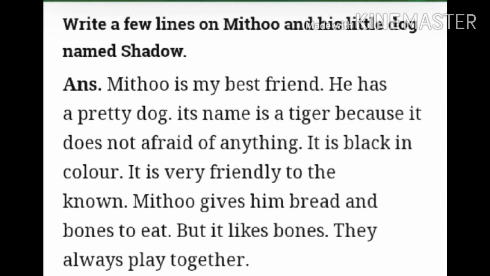Now next exercise, children, look at your page number 46. You can see a dog. So now write a few lines on Mithu and his little dog named Shadow. Here Mithu is the name of a boy, or you can say girl, and for the dog you can give the name Shadow. Now write this paragraph in your notebook.